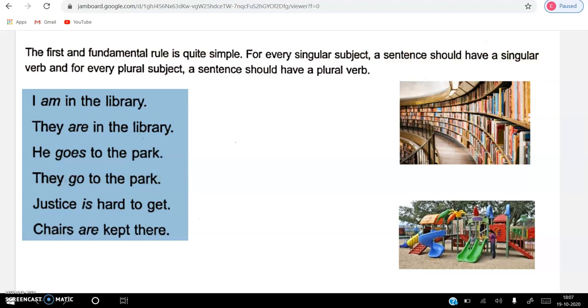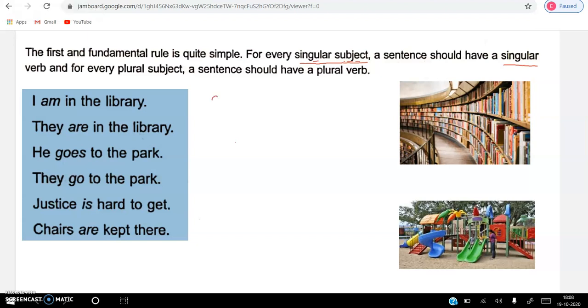Now we are going to start with the first and fundamental rule in subject-verb agreement. For every singular subject, are you able to see, children? For every singular subject, a sentence should have a singular verb. This is a very important idea.